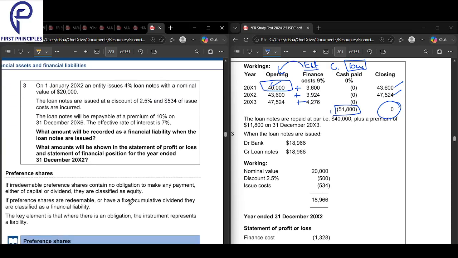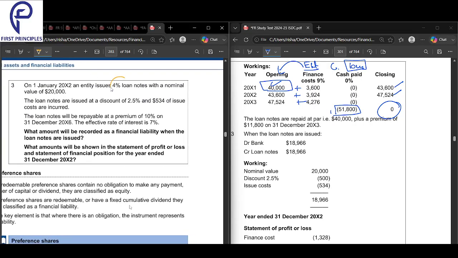Okay, next one, final. On 1st January 2002, an entity issues 4% loan notes. What is this, guys? Effective or coupon? Coupon. Okay. So nominal value 20,000. This is your loan amount, 20,000. Coupon is 4%. And they're telling us the effective is 7%. And that will be repaid at a premium.